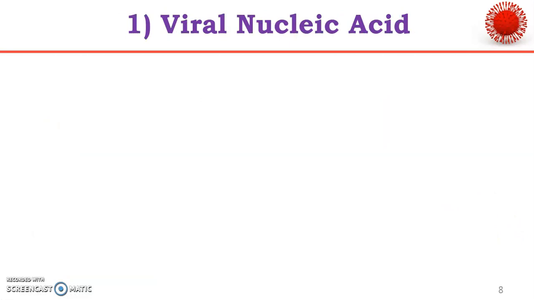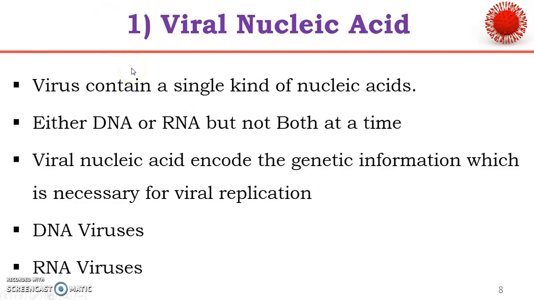Now let us discuss the components of viral structure one by one. First, viral nucleic acid. Viruses contain a single kind of nucleic acid, either DNA or RNA, but not both at a time. This is very important. In bacteria, both RNA and DNA are present, but in viruses, only one type of nucleic acid is present. Viral nucleic acid encodes the genetic information necessary for viral replication. In a particular host cell, viral replication is totally dependent on this nucleic acid.